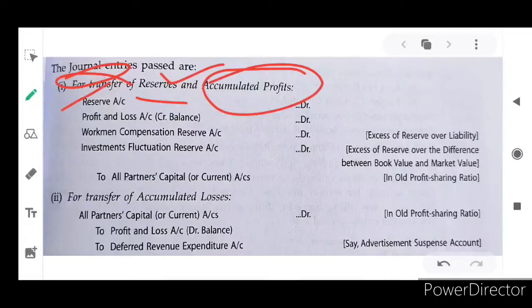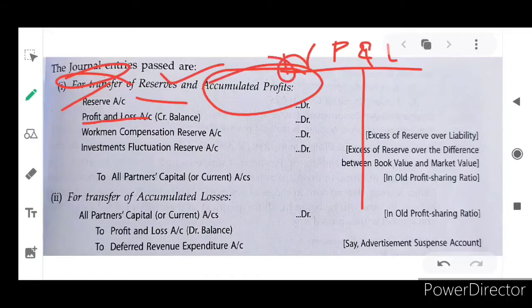So what are the reserves? General reserve it is, and profit and loss account credit balance. Under the profit and loss account, there is a debit side and a credit side. If the debit side is in excess of the credit side, that is net loss.